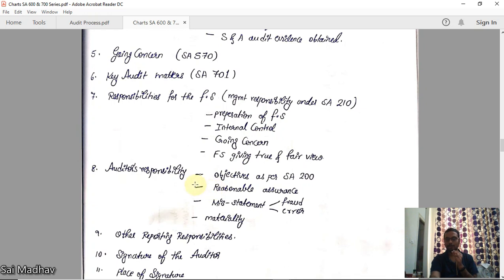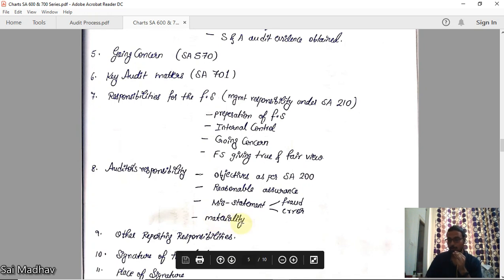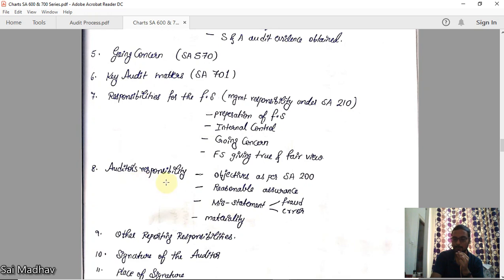Then you should write the auditor's responsibilities. What is your responsibility? Objectives as per SA 200. Reasonable assurance. You know, fraud or error misstatement can happen. It is not your duty to detect every fraud. Your duty is only to report on the financial statements, have an opinion, and what is the materiality you have used, the concept of materiality, everything you have to write in this auditor's responsibility column.